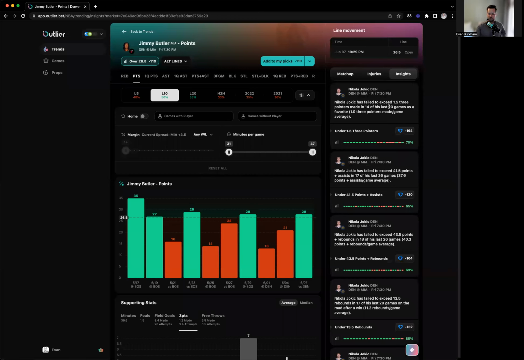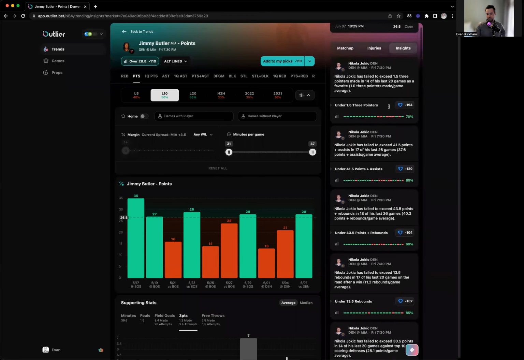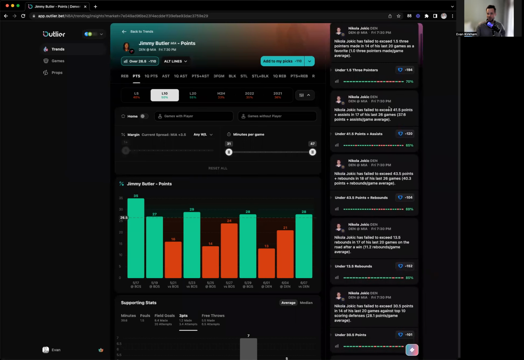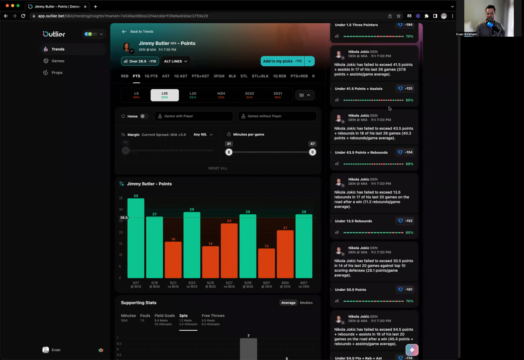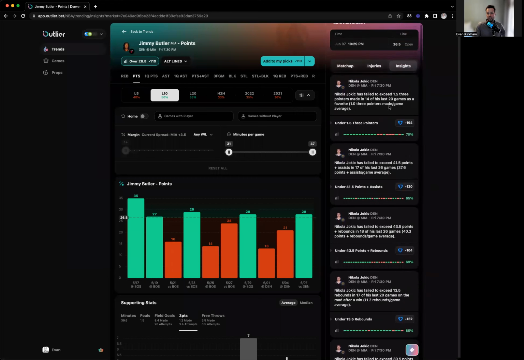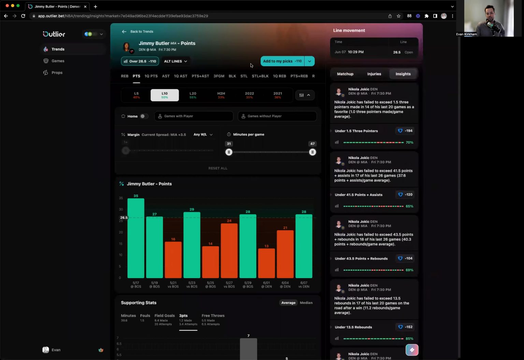And then finally, if you go to insights, this is showing insights for the particular game, right? So Nuggets versus Heat, you'll see all those Jokic insights, tons of Jokic insights. You'll see Butler insights, you'll see them all. If you're feeling confident about this particular pick, you can click add to my picks here at the top, -110, those are the odds. And it'll add it to your bet slip in the bottom right. And we'll get to that a little bit later. So that's trends.